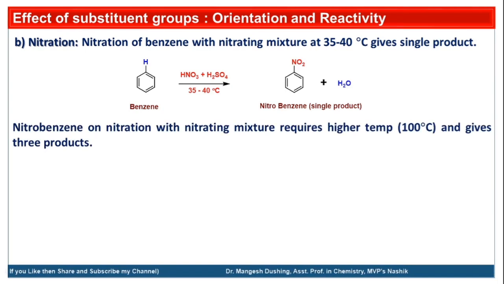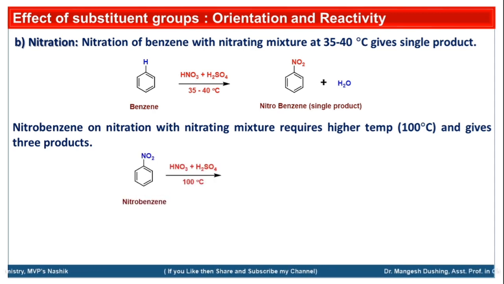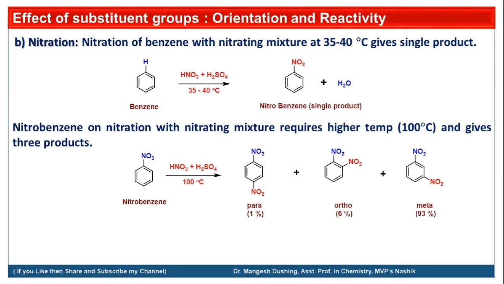But in the same reaction, nitrobenzene on nitration with nitrating mixture requires a higher temperature, that is 100 degrees Celsius, and gives three products. So in the case of nitrobenzene, the temperature required is higher, which makes the reaction slower. The rate of reaction is slower than normal benzene. See here, the nitro group is already present on the benzene ring, so we will get three products: para substitution, ortho substitution and meta substitution.